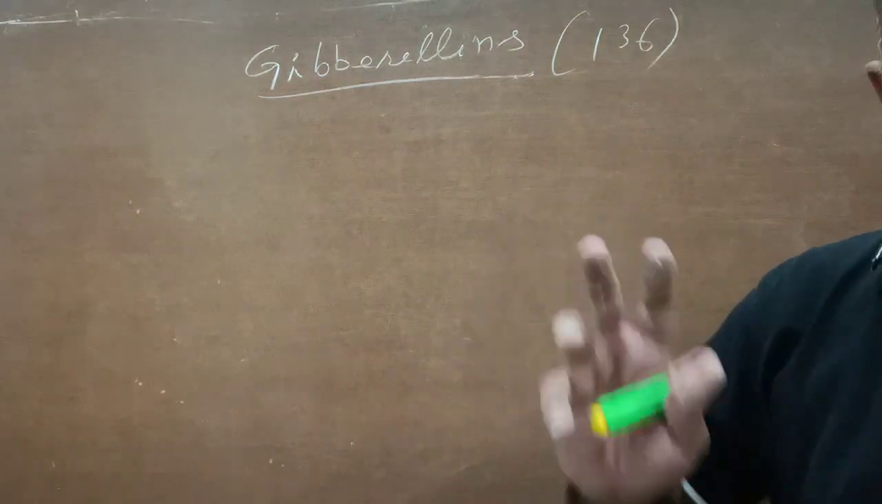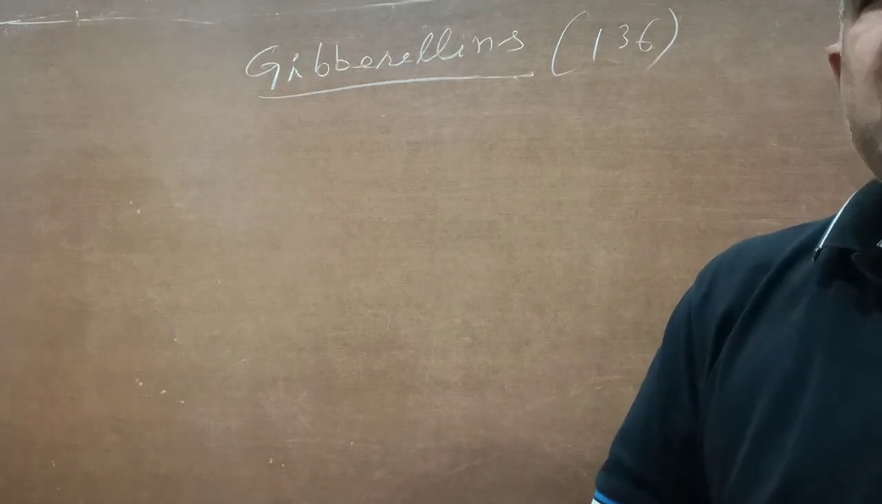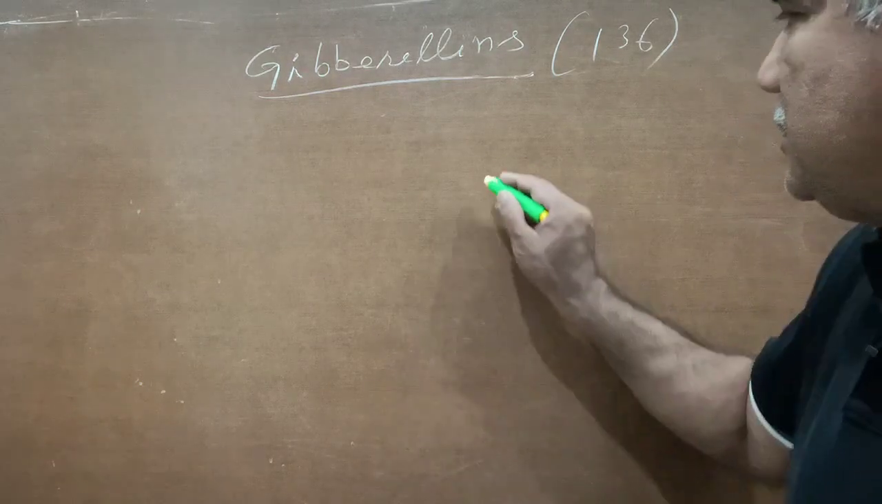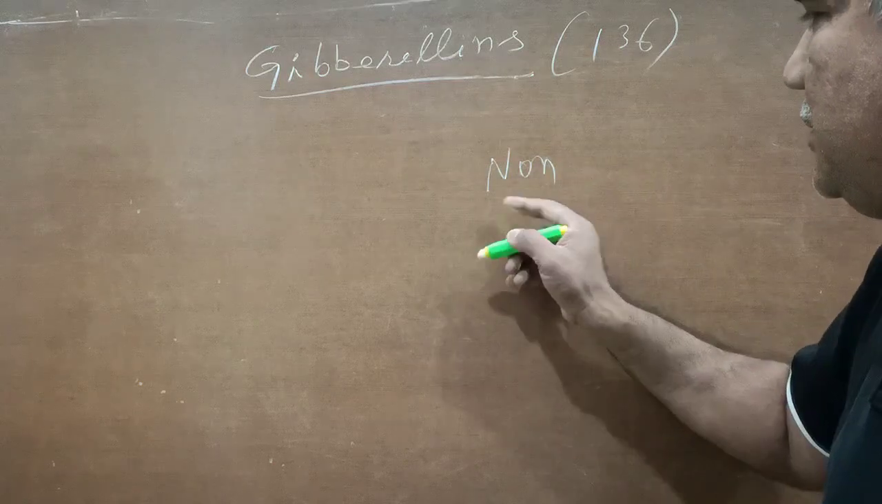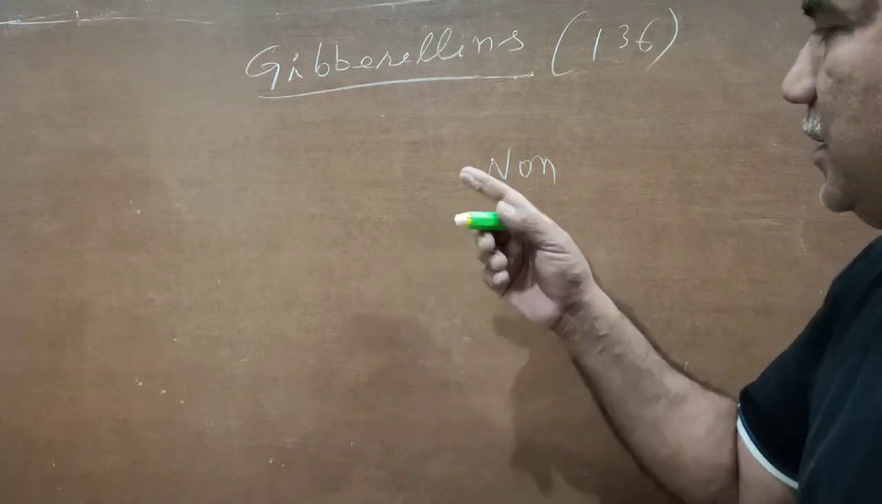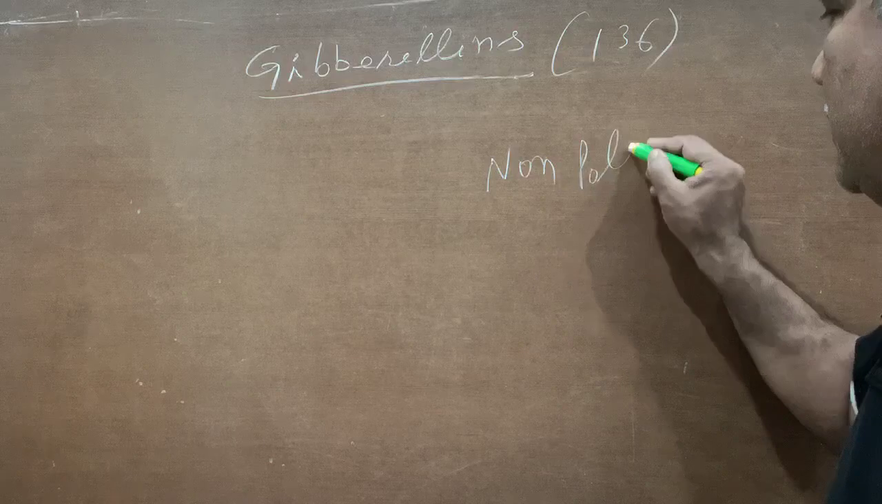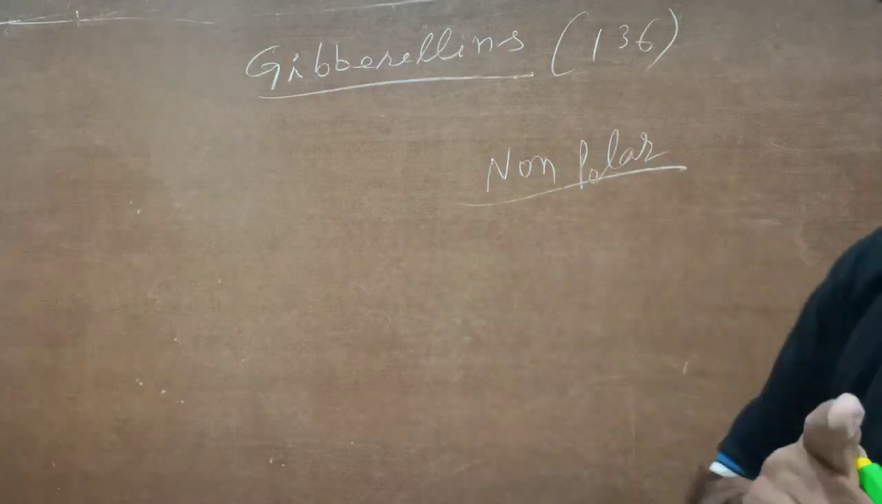Gibberellins are transported both by xylem and phloem, and their transportation is non-polar. Non-polar means gibberellins can move through plant parts in any direction. This is opposite to that of the auxin hormone.